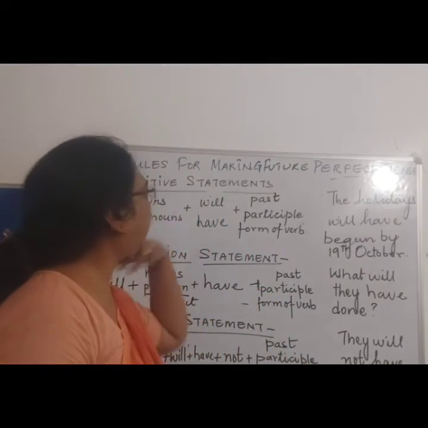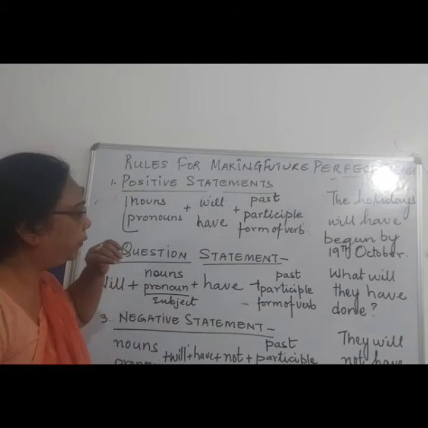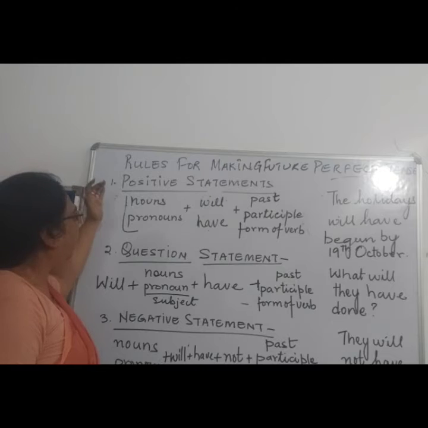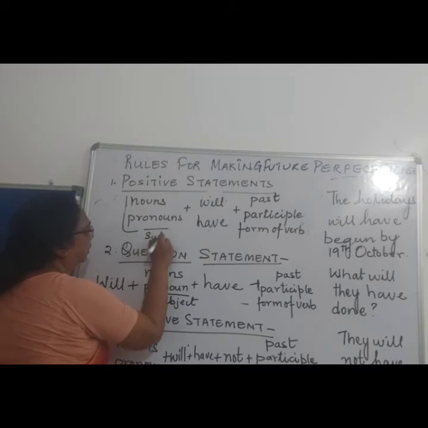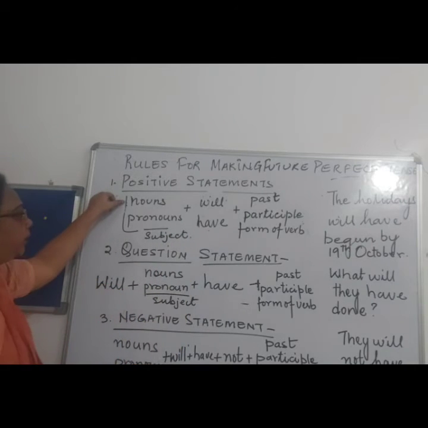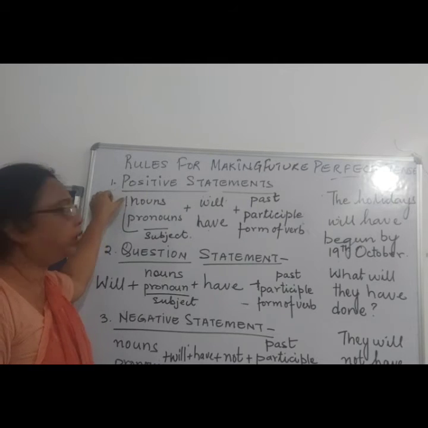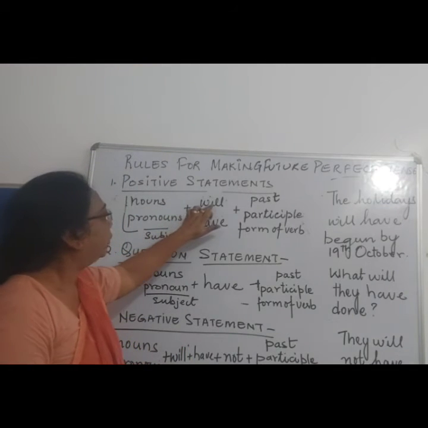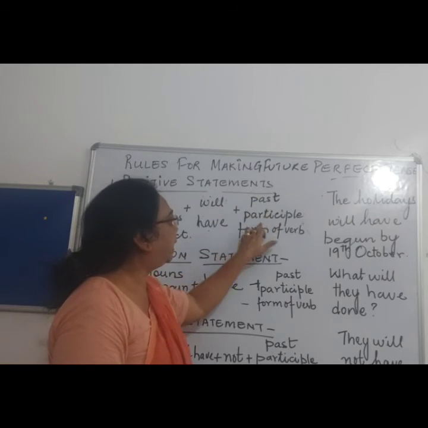Children, we will see what the rules are for making the future perfect tense. First you will see the positive statement. For the positive statement, the subject comes first. As I told you, the subject can be either a noun or a pronoun. Noun, naming word. Pronoun, he, she, it, they, which we use instead of a noun. Then we will use will have, then the past participle.